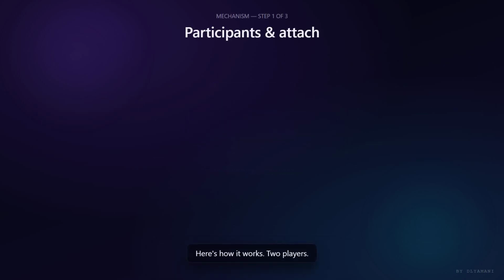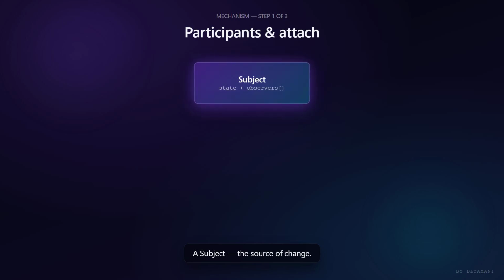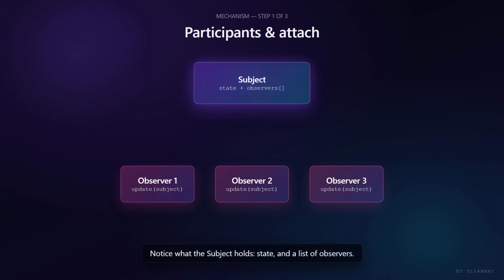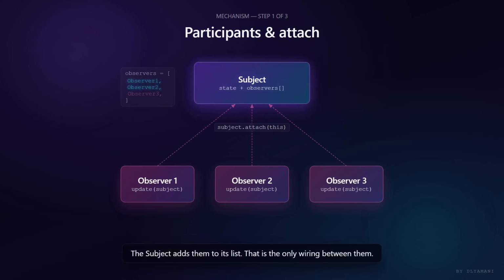Here's how it works. 2 players. A subject, the source of change. And observers, anyone that wants to react when the subject changes. Notice what the subject holds: state, and a list of observers. The list is empty at first. The subject doesn't know about any observer. Observers introduce themselves. They call attach on the subject. The subject adds them to its list. That is the only wiring between them.